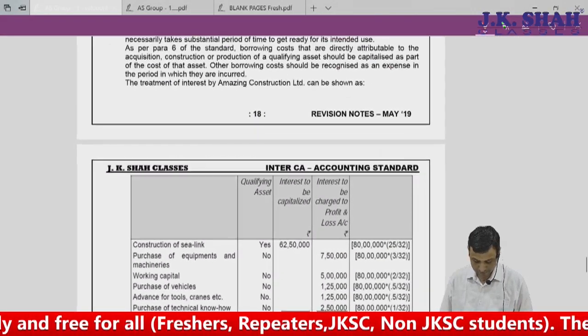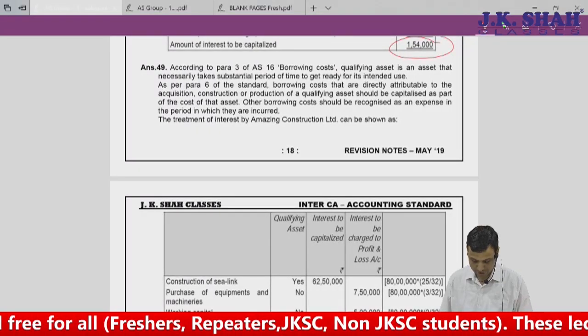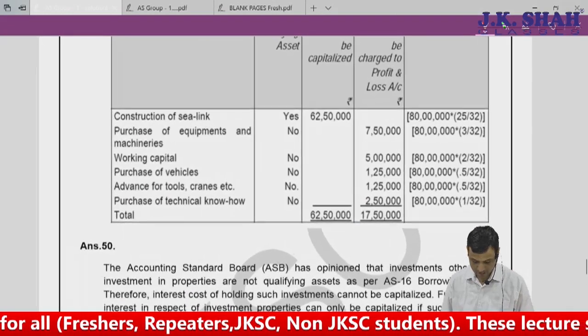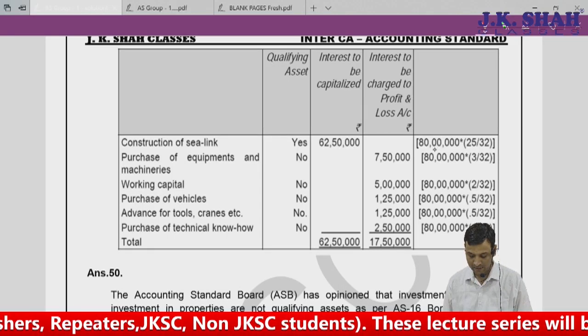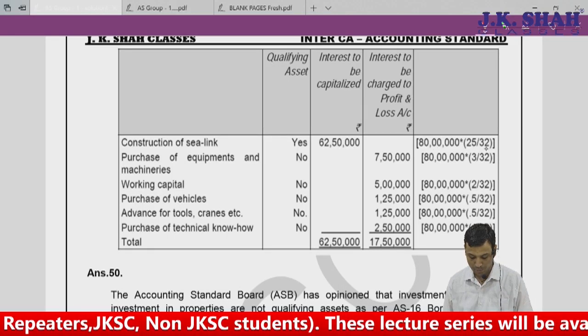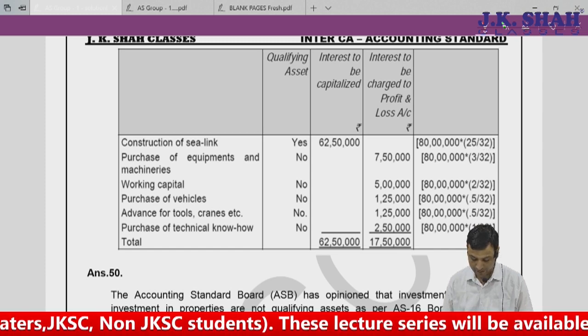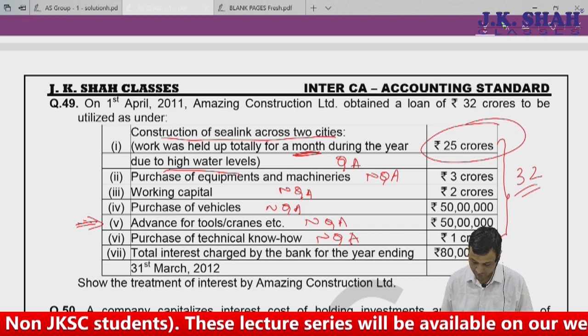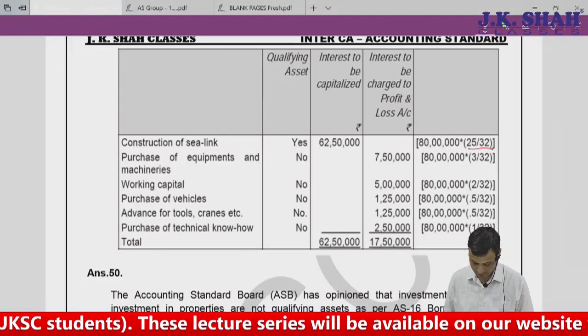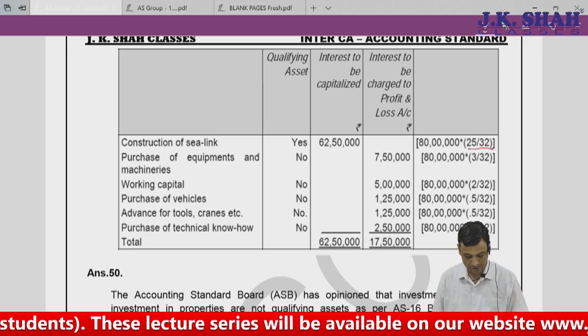That is nothing but a paragraph. What is qualifying, what is non-qualifying? Construction of a sea link 6250, that is nothing but the total funds 80 into 25 by 32 proportion. We are just taking 25 by 32, meaning how much amount has been utilized here, 25 out of 32. So this is what it is.